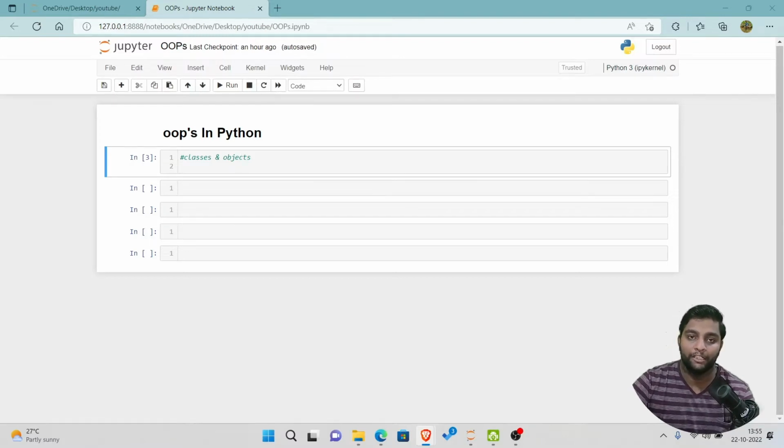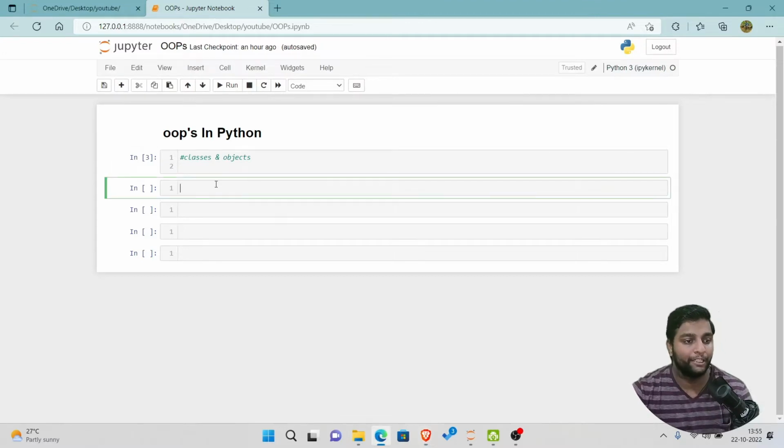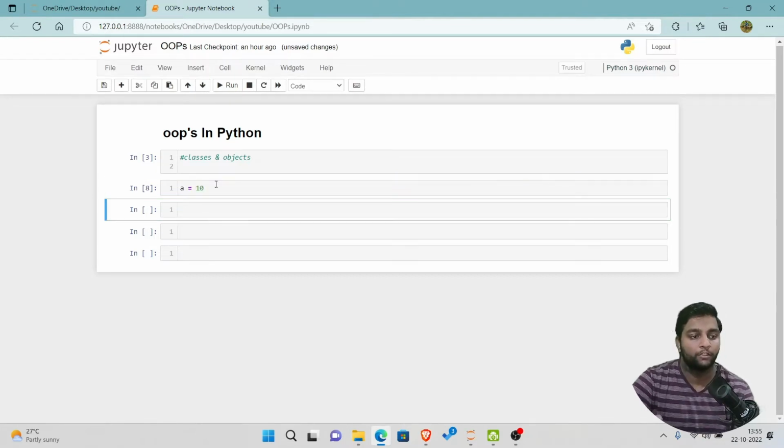So firstly, what is a class? A class is a new local space where all of its attributes are defined. Don't worry, I'll help you understand this in a better way. Let me tell you all with an example. A is equal to 10. So what is A? A is a variable and 10 is its value. Now what will be the type of A? Obviously it is an int.